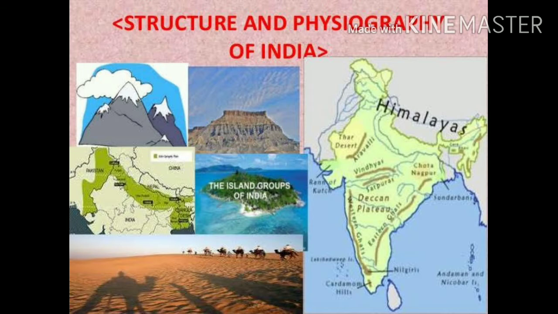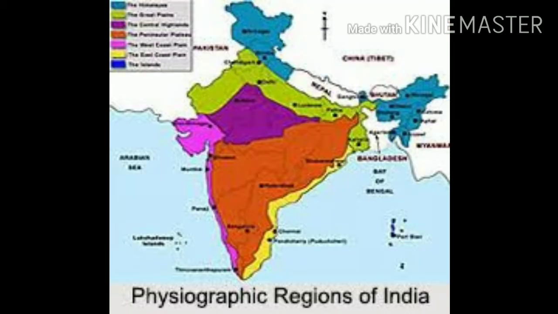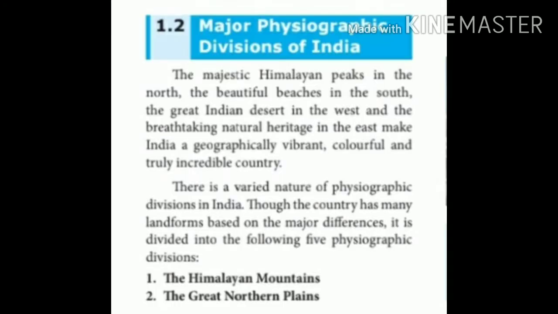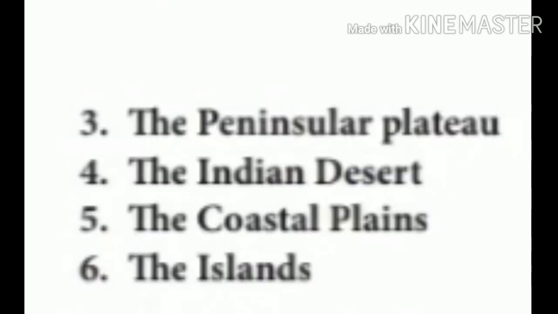Dear students, today we are going to see Unit 1, next topic, Major Physiographic Divisions of India. There is a varied nature of physiographic divisions in India, though the country has many landforms based on the major differences. It is divided into the following 5 physiographic divisions. They are the Himalayan mountains, the Great Northern Plains, the Peninsular Plateau, the Indian Desert, the coastal plain, the islands.